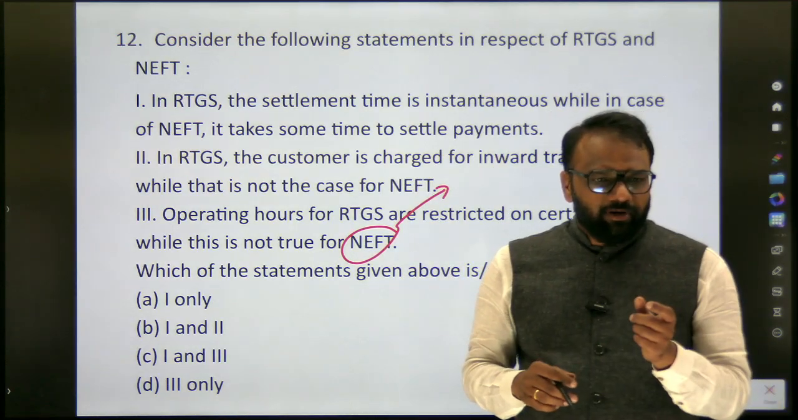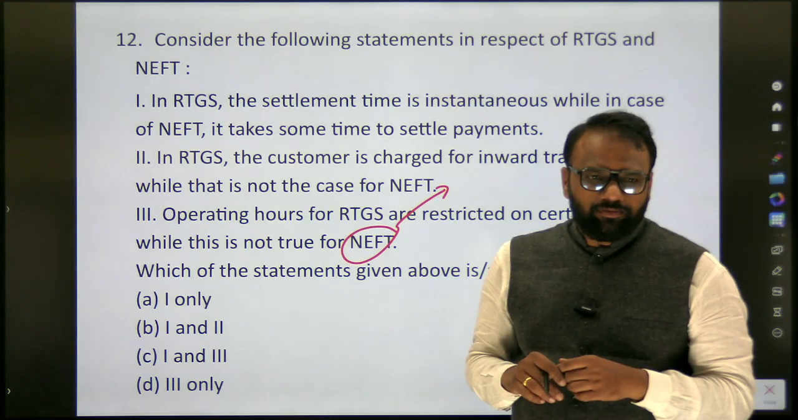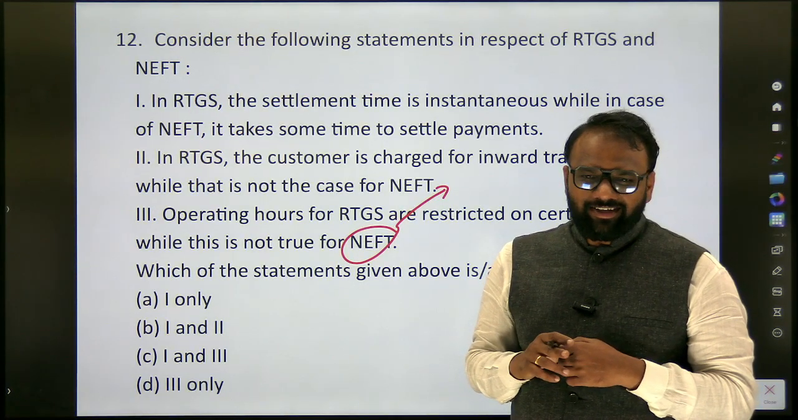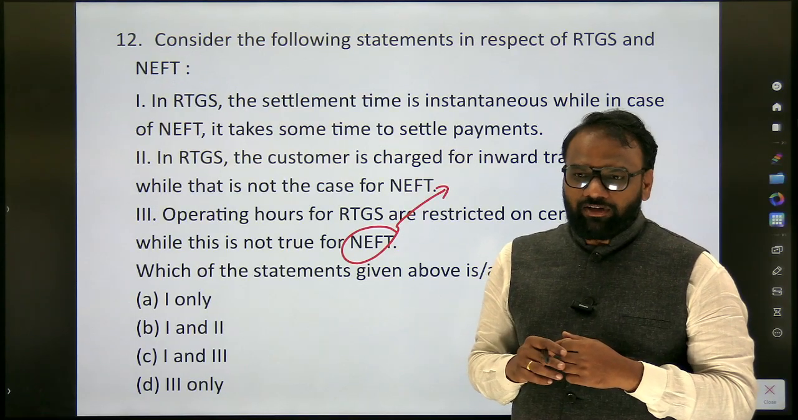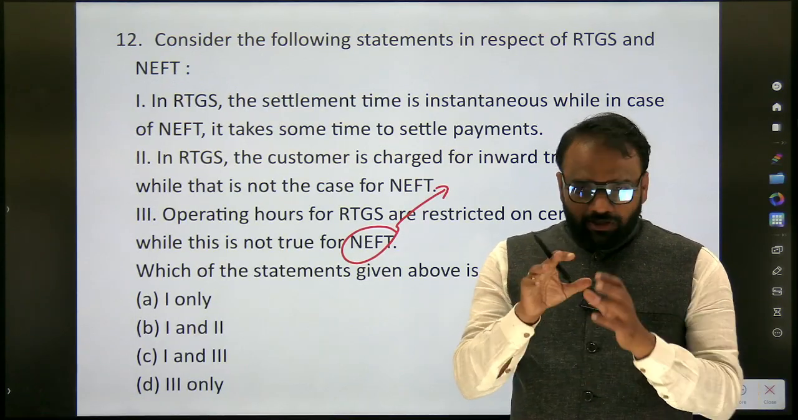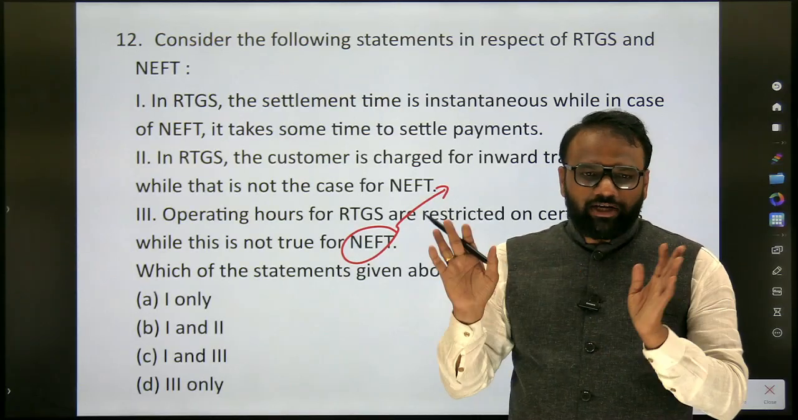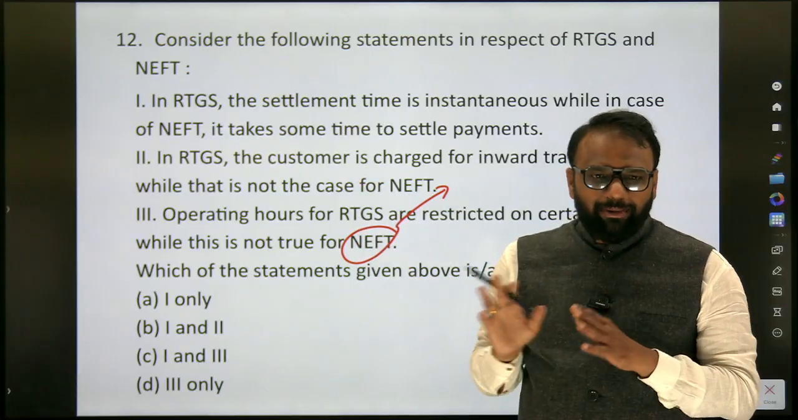RTGS is real time gross settlement. NEFT is, what is the full form of NEFT? National Electronic Fund Transfer. Now, previous year this content was missing. So this year, only some content was there, I added all the content. So this comes under what? Payment and settlement system.